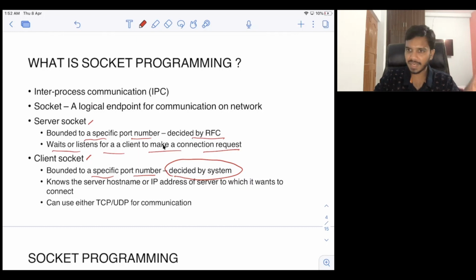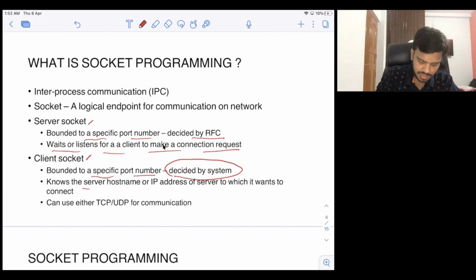The server will be bound to some port number, and it will keep listening for some connection request from the client. In UDP, what will happen? UDP is connectionless. So in UDP, that will not happen. In UDP, it will just start receiving the message after creating the socket and binding. It will start receiving the message directly after that.